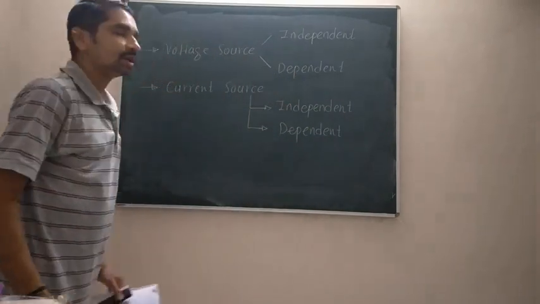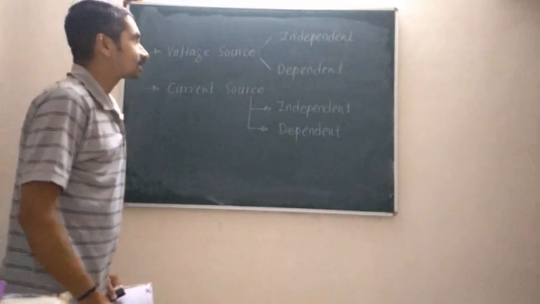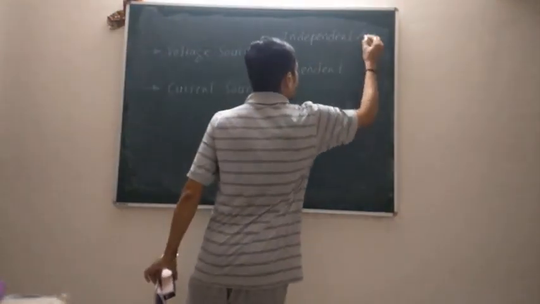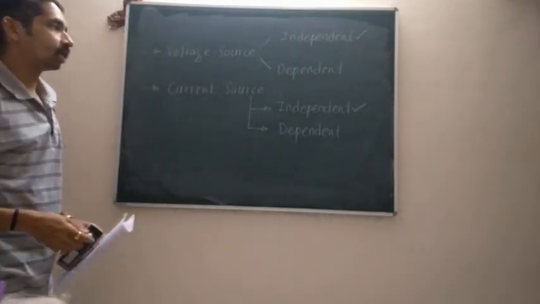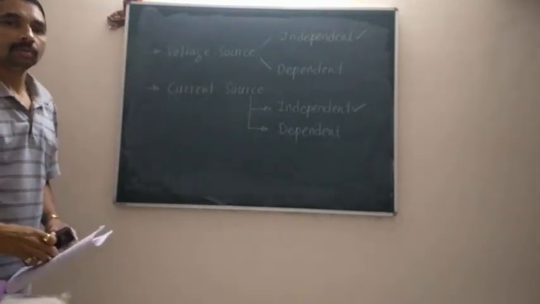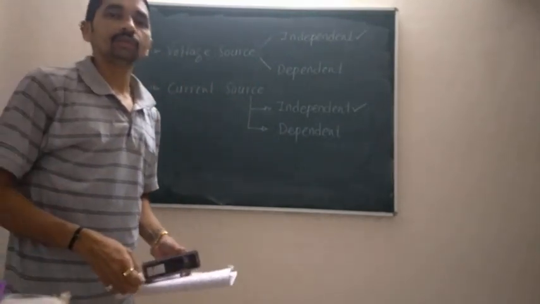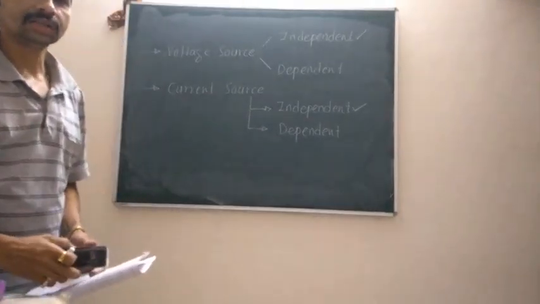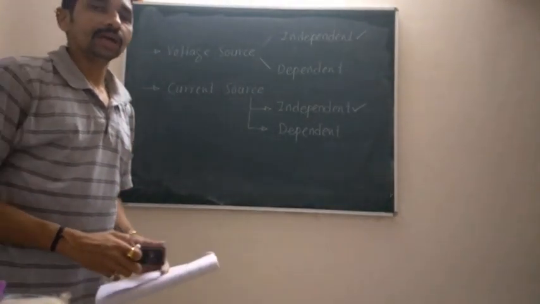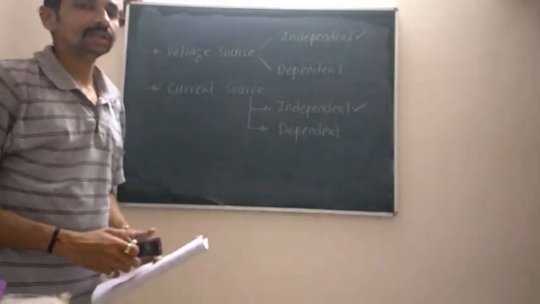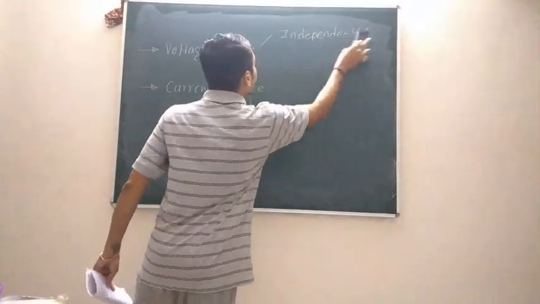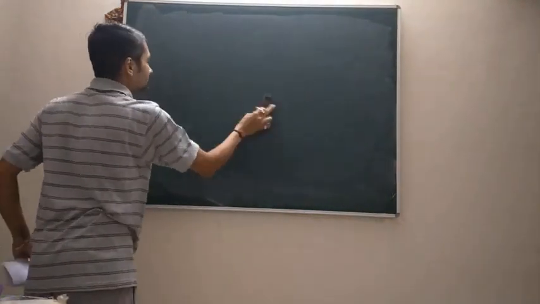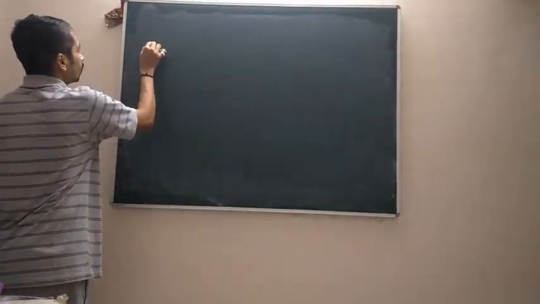In BEE, you studied and analyzed circuits consisting of either an independent voltage source or an independent current source. But in this subject, we have to tackle circuits consisting of dependent as well as independent voltage and current sources. So let us see what we mean by an independent source first.